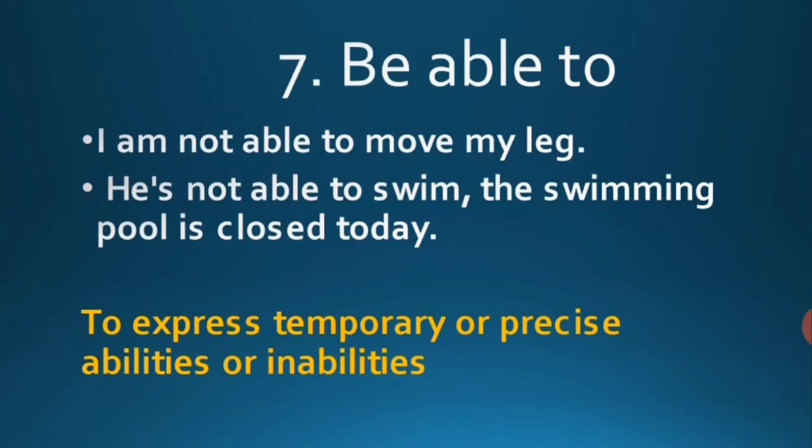Okay. So if it refers to permanent, you use can. If you mean that he does not know swimming, you can say he can't swim. If he is not able to swim today only, instead of can't, you can say he is not able to. He is not able to swim today. So remember, can is mainly used to express capabilities or aptitudes acquired with time, while be able to refers to temporary or precise abilities or inabilities.